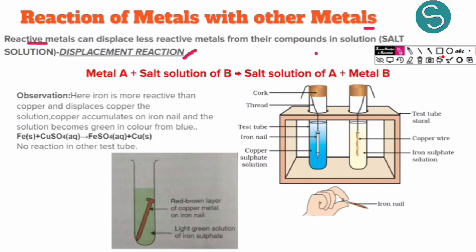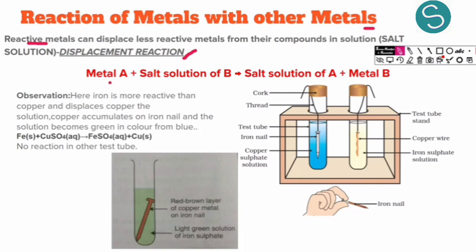For example, if I have a solution of some metal and the other metal is very reactive, that reactive metal can displace, meaning remove or exchange position, so that the reactive metal comes in the position of the non-reactive one and the non-reactive one comes out.